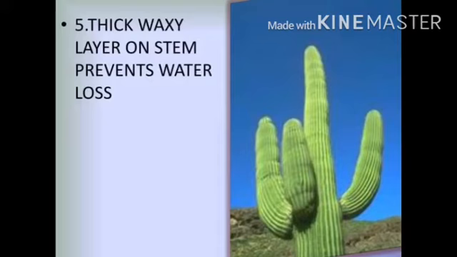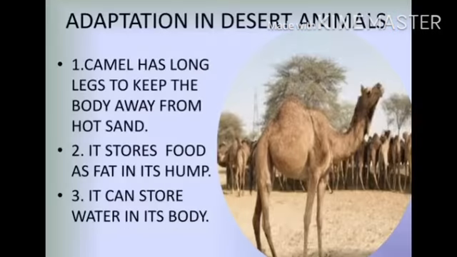We know that the stem of the cactus plant is able to perform photosynthesis. It stores water and food for the entire plant, and there is scarcity of water in the desert, so the plant can use water very judiciously. Now the adaptations in animals.